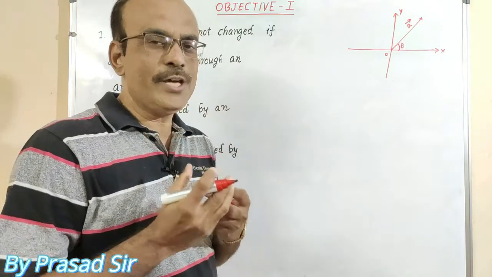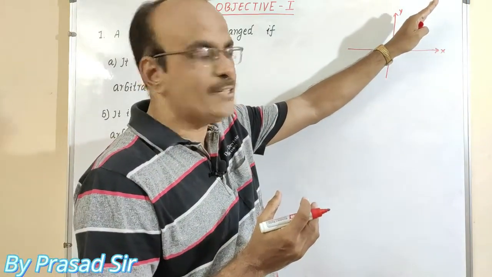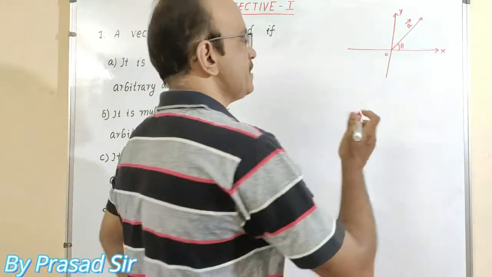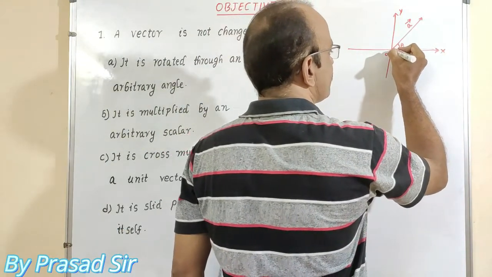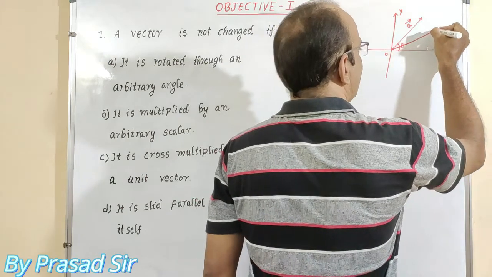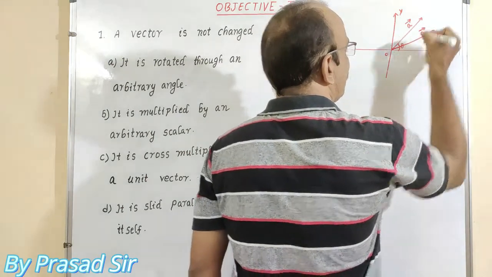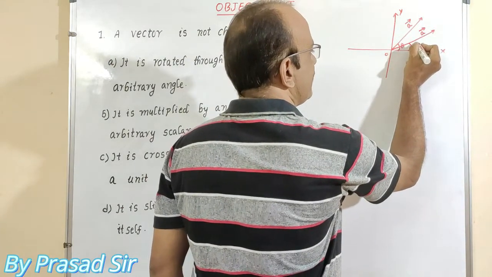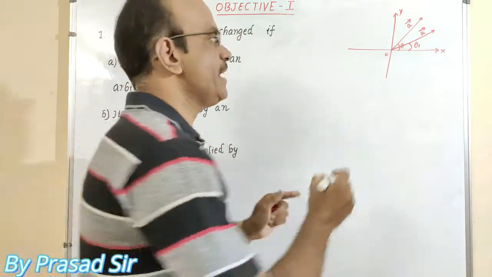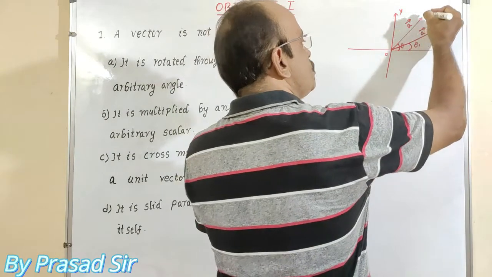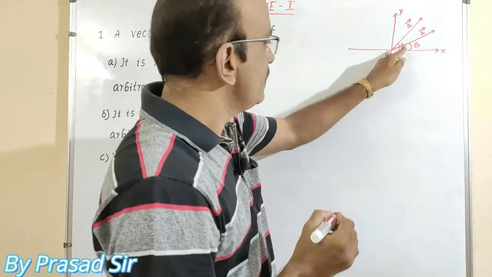Now this vector is rotated through a certain angle. It is rotated through some angle like this. This is the vector A. Now this angle I will take as theta 1. Observe the difference. This vector shows one particular direction.